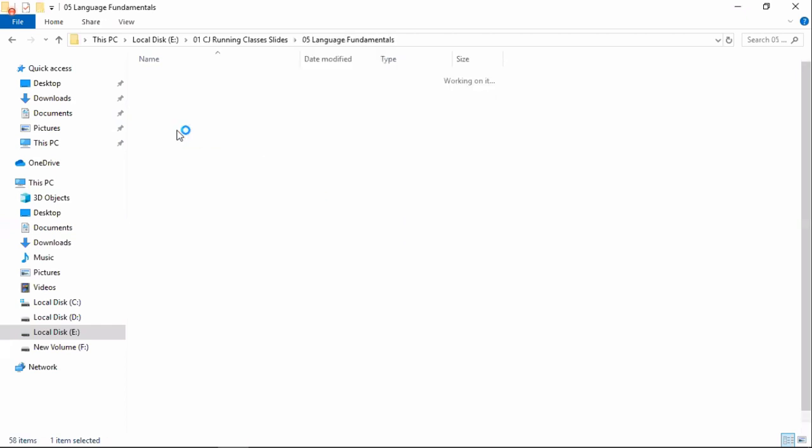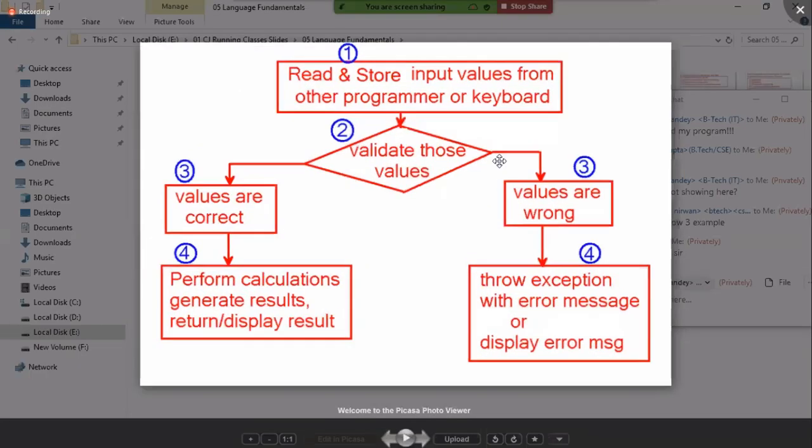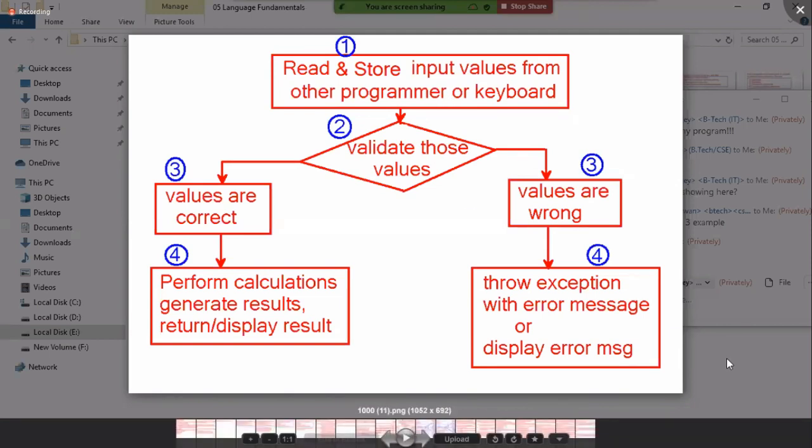In the previous chapter, language fundamentals, we identified one point: read and store input values from other programs or keyboard. For reading and storing input values from other programmers or from the keyboard, first of all, I have to define variables, correct? To define the variables, I need data types. First, I should create the variables. To create variables, I need data types. Yesterday we learned that we used maximum two data types only. Number one, int data type. Number two, double data type.